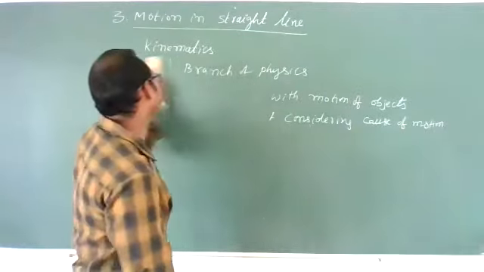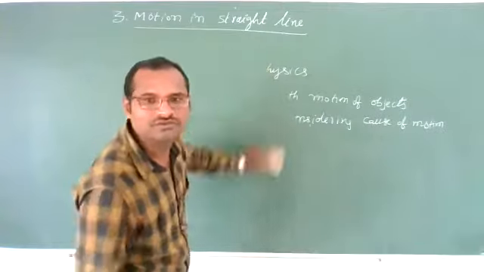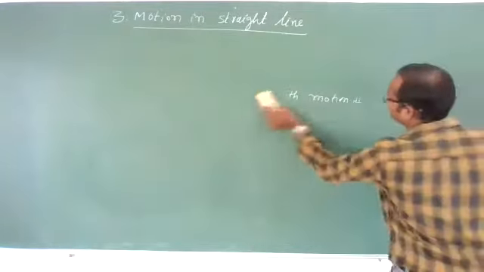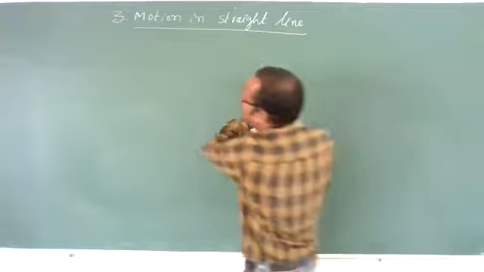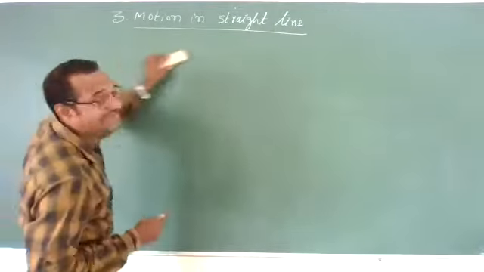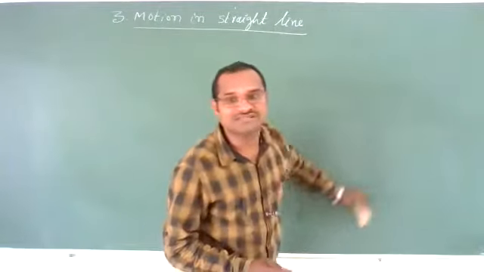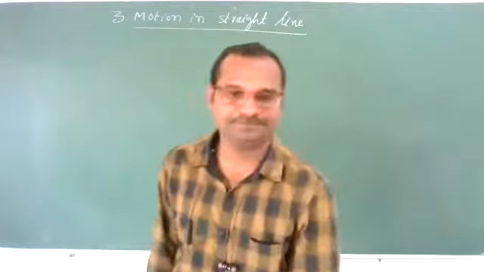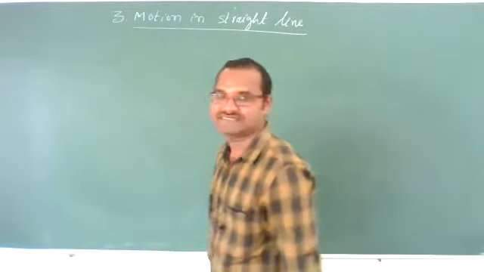Kinematics means what? Understood, all of you? Kinematics means the study of motion of objects without taking the cause into consideration. That we call kinematics. Clear?